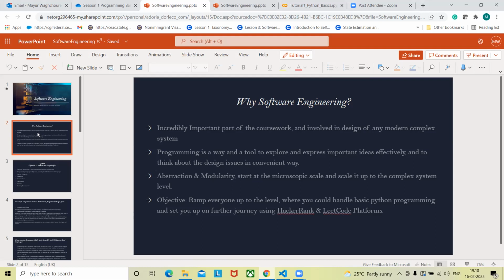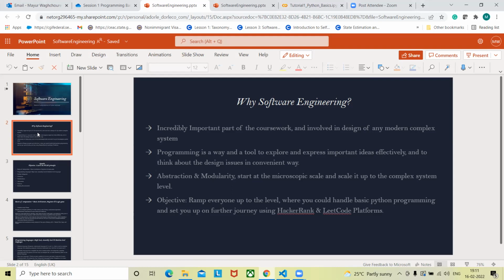As I mentioned in the beginning, my objective in including this session is to ramp everyone up to the level where you can handle basic programming and work on the tutorials that we will do this month or next month. We will do this session and the tutorial using the Python programming language.